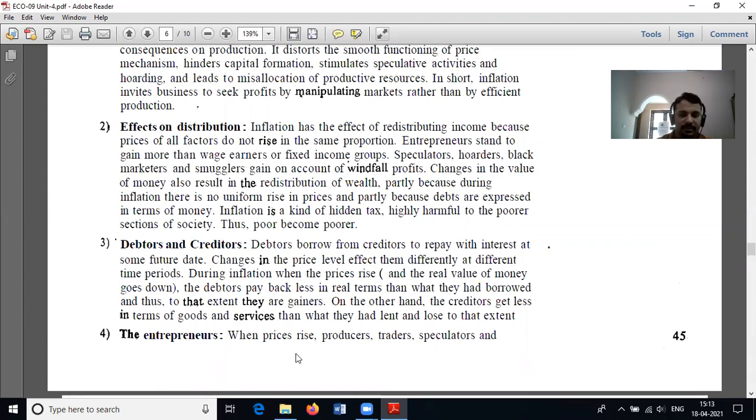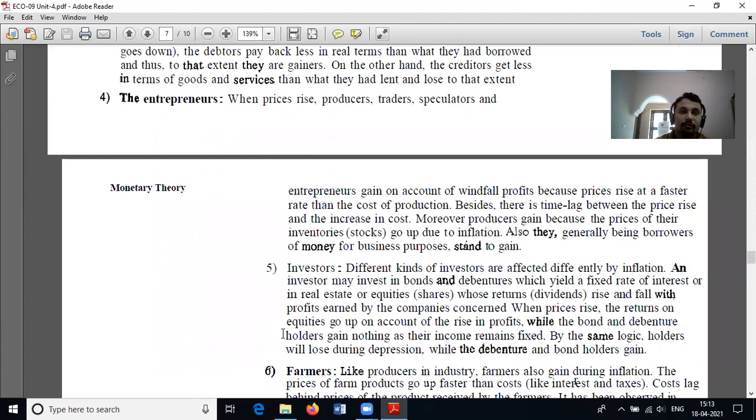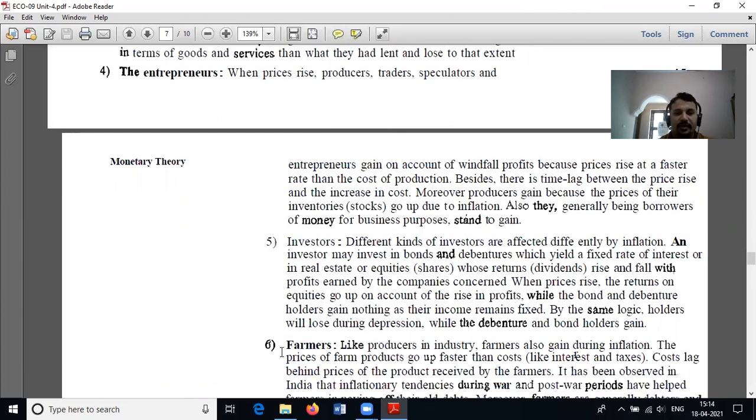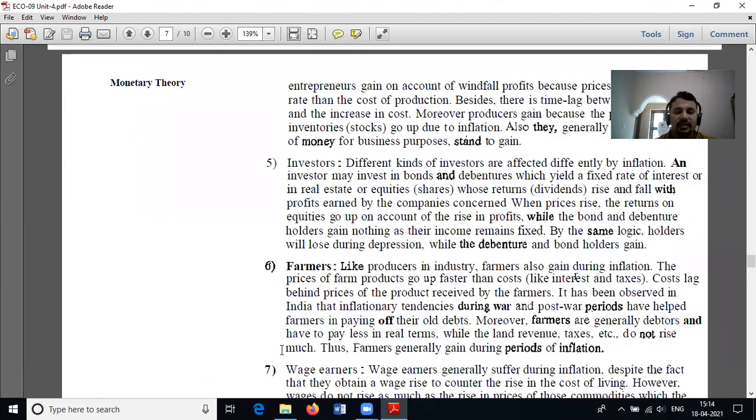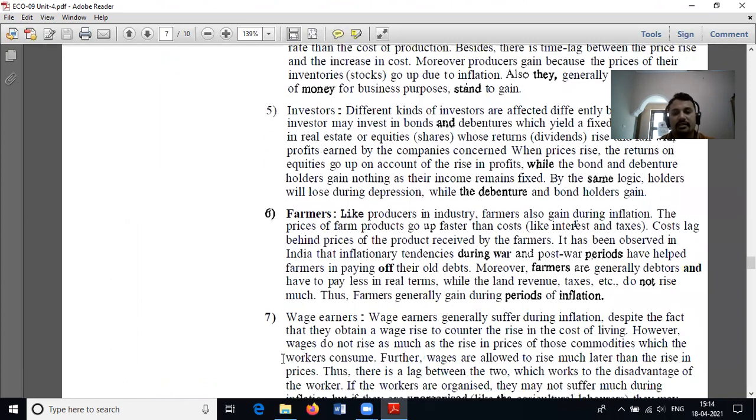And the entrepreneurs. Sometimes they may not get a fair rate of return for their effort or capital investment. Investors also lose their investments. Farmers may not get adequate price for their agricultural yields.